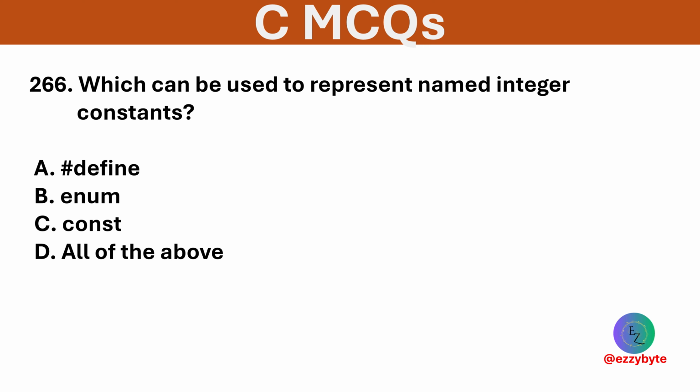which can be used to represent named integer constants. Options are hash defined, enum, const, and all of the above. Option D is correct. All of the above can define constant in C.